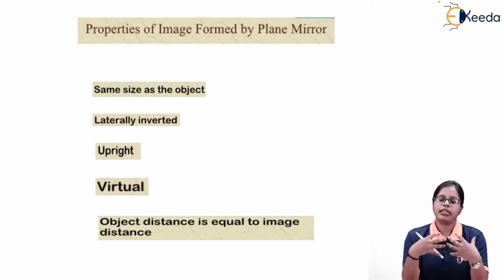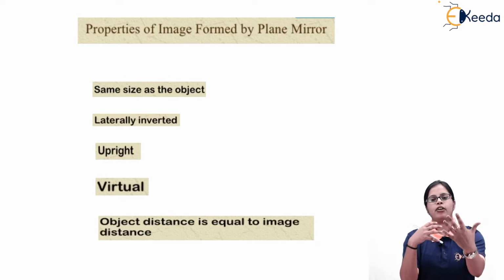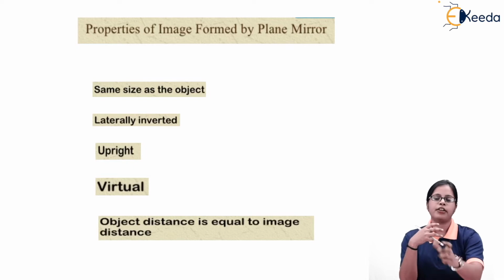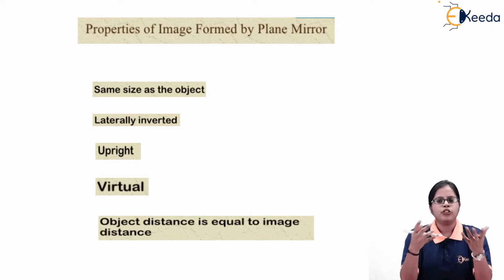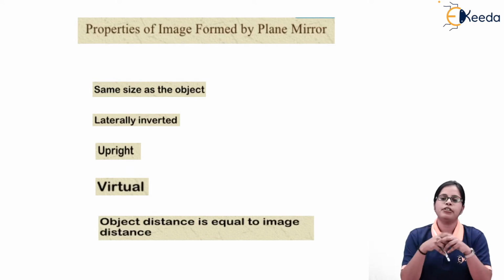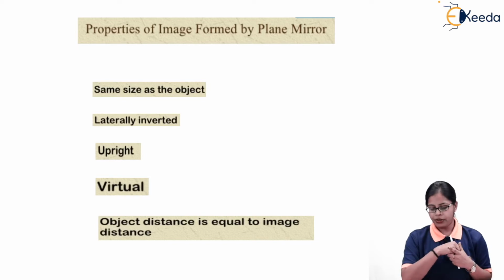So we get to see our image, which is obtained from the rays getting reflected from the plane mirror. The image obtained with the help of a plane mirror is nothing but due to the reflection of light occurring from the plane surface of the mirror.